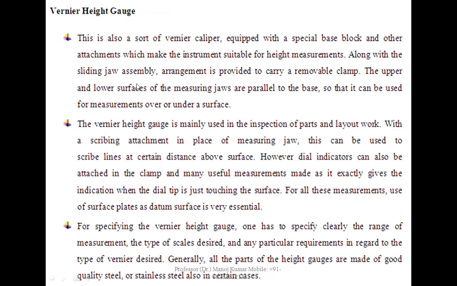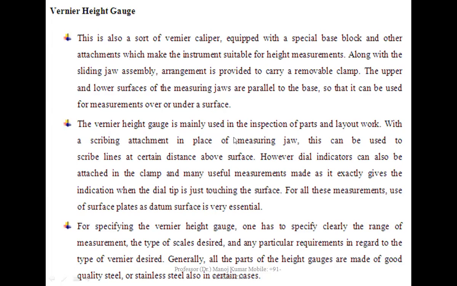Vernier height gauge. This is also a sort of vernier caliper equipped with a special base block and other attachments which make the instrument suitable for height measurement. Along with the sliding jaw assembly, arrangement is provided to carry a removable clamp. The upper and lower surfaces of the measuring jaw are parallel to the base so that it can be used for measurement over an under surface.